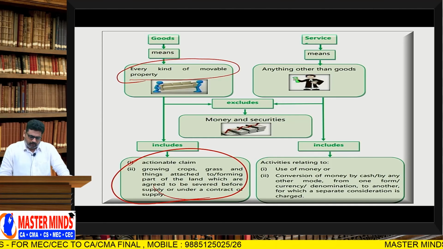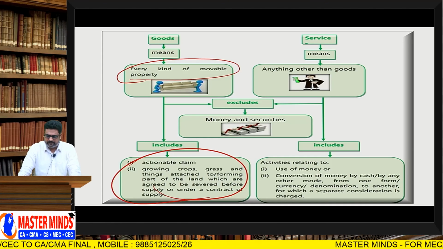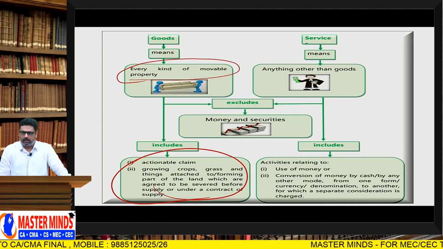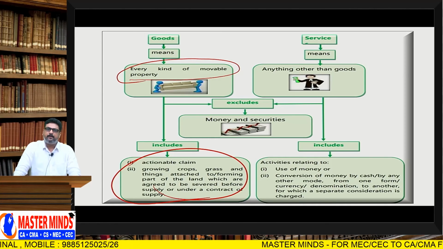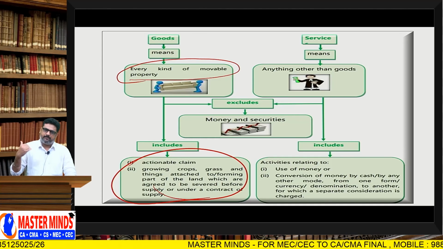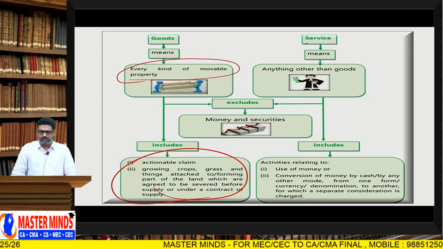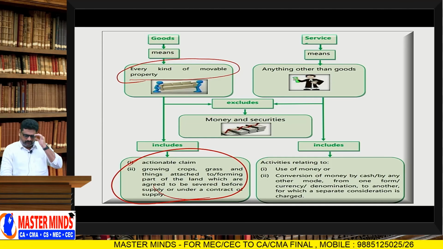Growing crops and things attaching to or forming part of the land cannot be treated as supply, but things forming part of the land which can be separated before supply are also goods. So, this is a point you should remember with respect to supply.